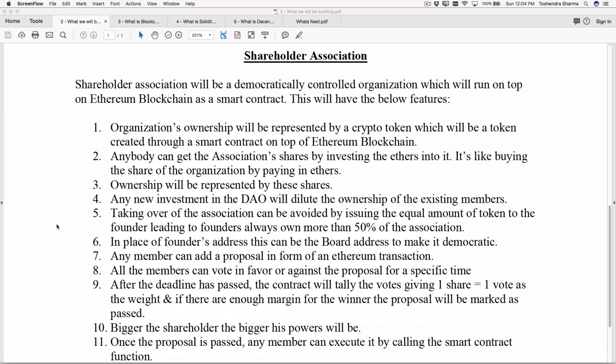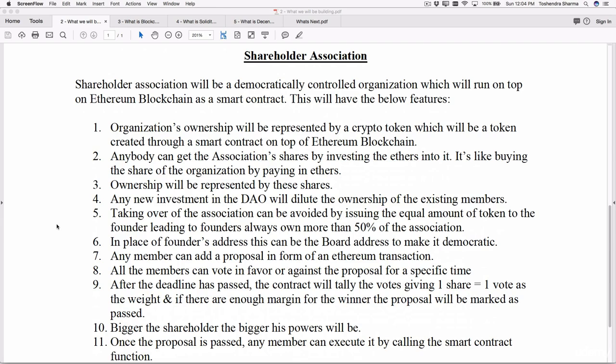Let's say a person owns 10% of the mutual fund because he invested 10% of the whole mutual fund account. Then he'll receive 10% of the profit every time profit comes back. So all the ownership, everything, will be represented by the shares. These shares can be sold and traded anytime without involving the shareholding organization.